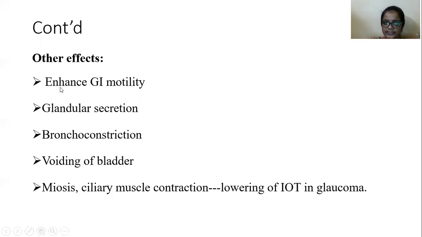Okay, anticholinesterase drugs enhance the GI motility and increase the glandular secretion, and cause bronchoconstriction and voiding of the bladder due to contraction of the detrusor muscle and relaxation of the urethral sphincters, and miosis, which is nothing but constriction of the pupil. Okay, the size of the pupil decreases. So the intraocular tension also decreases, particularly in glaucoma patients. So that's why anticholinesterase drugs, especially physostigmine, are used for the treatment of glaucoma. Okay, so these are the other effects.